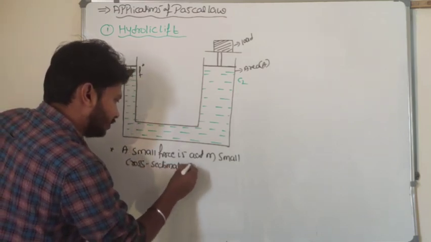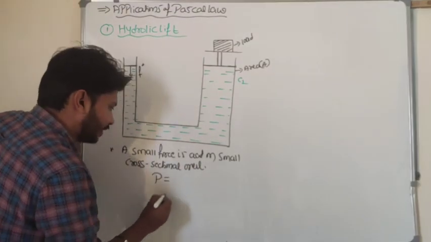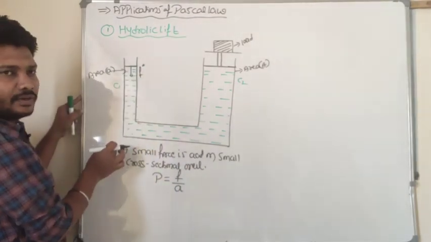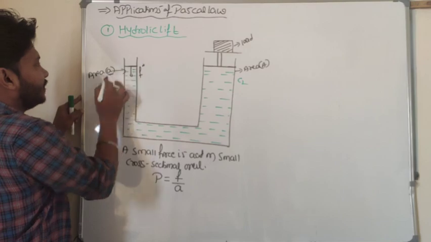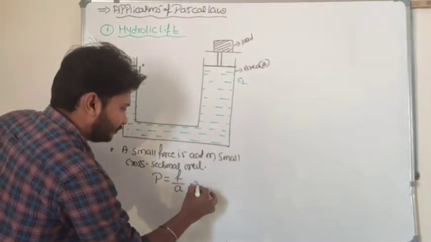We know that pressure is equal to force per unit area. Small force F is applied on the small cross sectional area, which I took as small a.